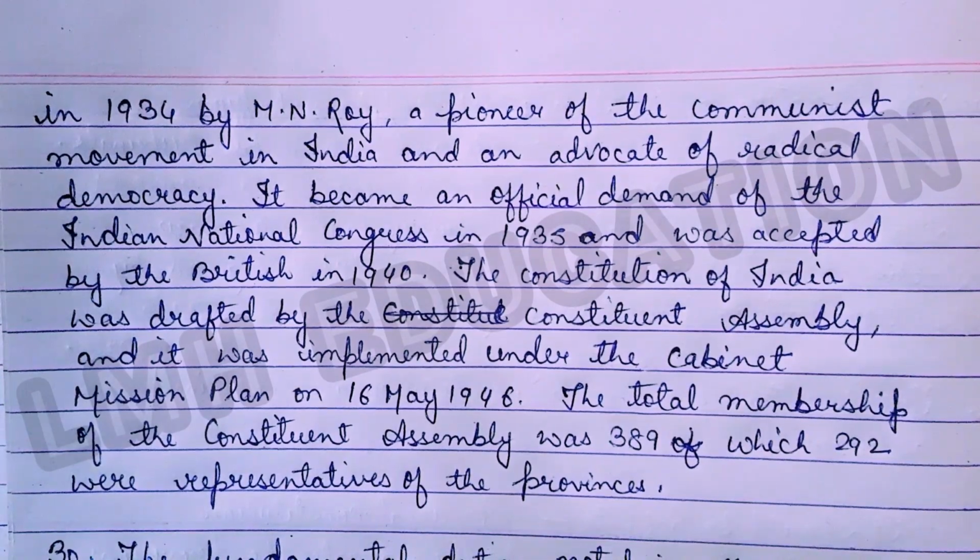It became an official demand of the Indian National Congress in 1935 and was accepted by the British in 1940. The Constitution of India was drafted by the Constituent Assembly and it was implemented under the Cabinet Mission Plan on 16 May 1946. The total membership of the Constituent Assembly was 389, of which 292 were representatives of the provinces. So this is all about the Constituent Assembly.